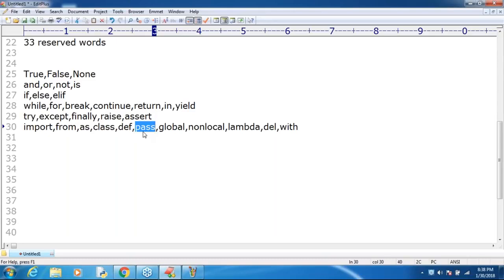We are going to discuss each and everything. Static is not there, sir. Something like global, we are going to discuss all these things. At last, you should be familiar with all of these. Don't worry about that. In exception handling, we will discuss all of these. Next, in flow control, we will discuss all these things.